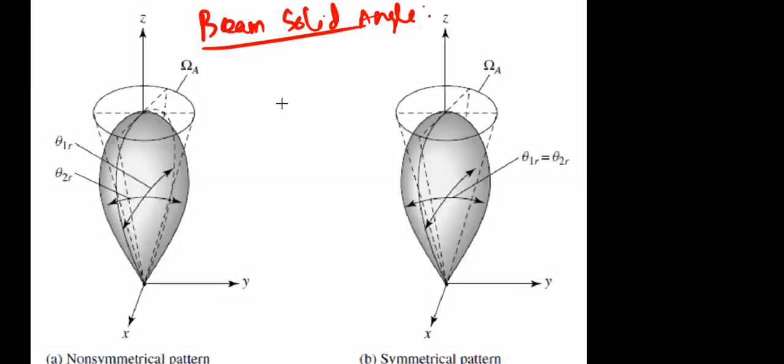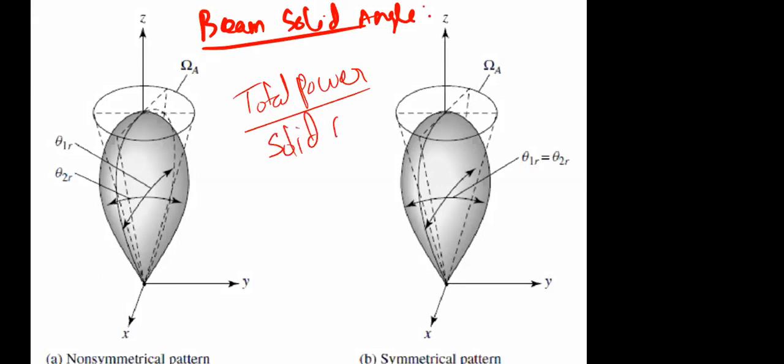How much power is radiated in a given direction, in a given angle? Power radiated per unit angle. Okay, total power radiated per unit angle. That's why this is total power divided by solid angle.